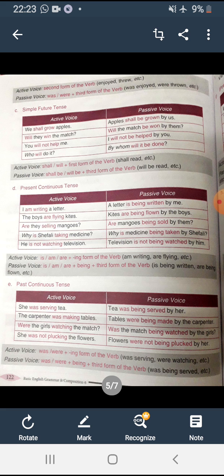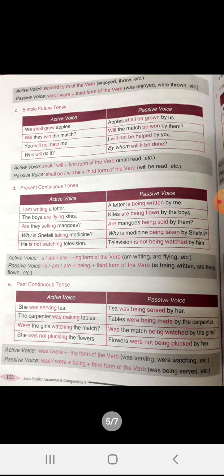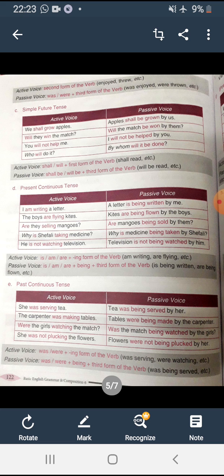Now coming to the past continuous tense, here also you have to add was and were plus being plus the third form of the verb. Like: she was serving tea, the carpenter was making tables, were the girls watching the match, she was not plucking the flowers. So it will be written as: tea was being served by her, tables were being made by the carpenter.